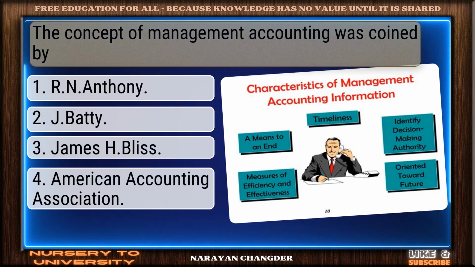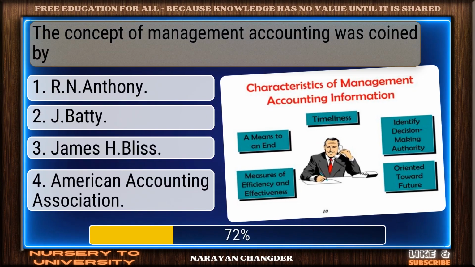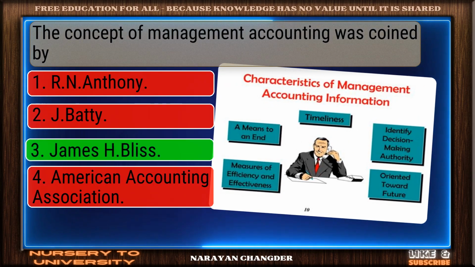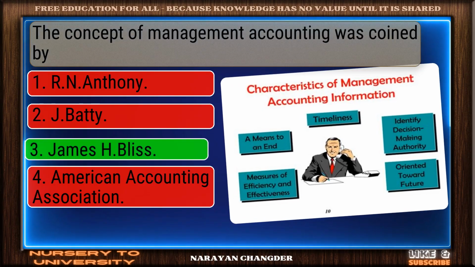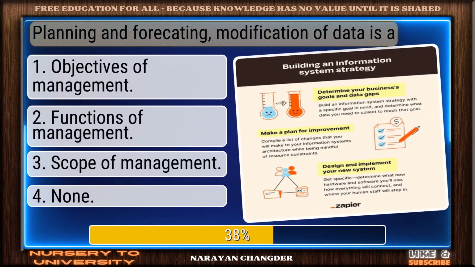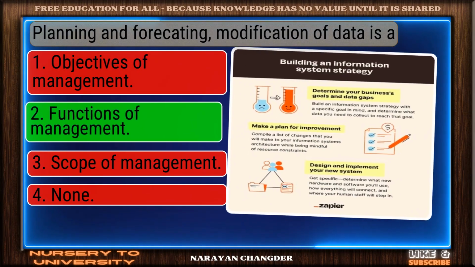The concept of management accounting was coined by... James H. Bliss is the right answer. Planning and forecasting, modification of data is a... Functions of management is the correct choice.